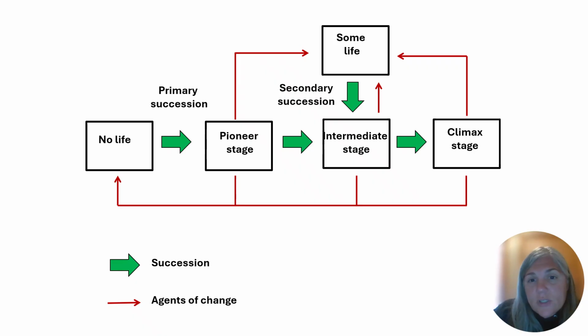We can also have disturbances at the intermediate stage and the climax stage. Again, if the disturbance leaves some life, then we're going to be in secondary succession. But if the disturbance is so severe that there's no life remaining, then we would go back to a primary succession type scenario.